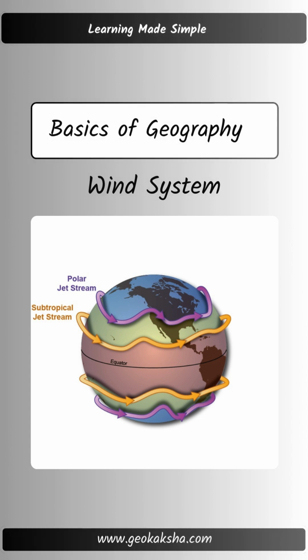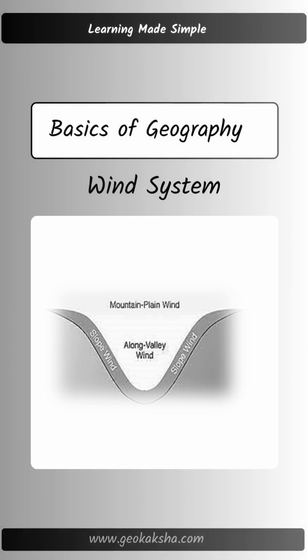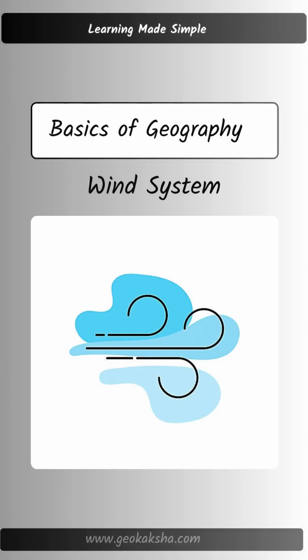At higher altitudes, we have the jet streams. These fast-moving air currents, flowing from west to east, separate warm and cold air masses, influencing weather patterns and climate globally. Wind patterns can also be influenced by local topography. Mountains and valleys can create their own wind phenomena, like valley and mountain breezes. Urban areas, with their buildings and heat islands, can also alter local wind patterns, affecting climate and weather.